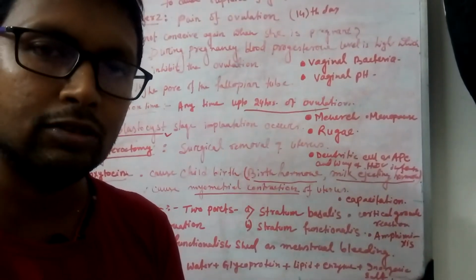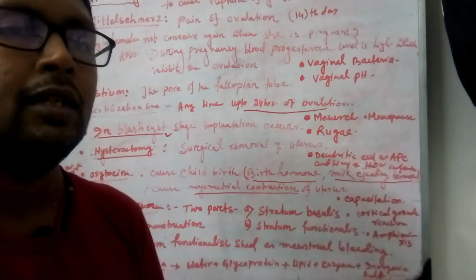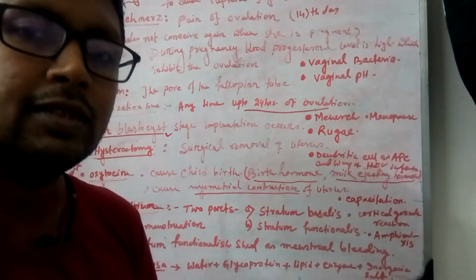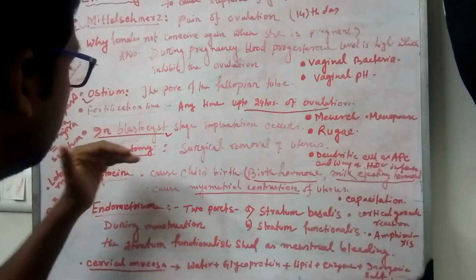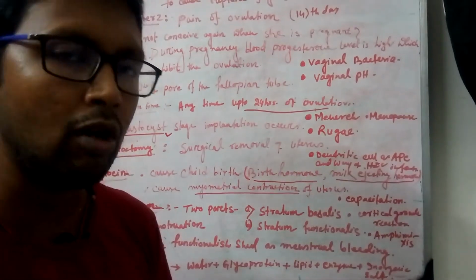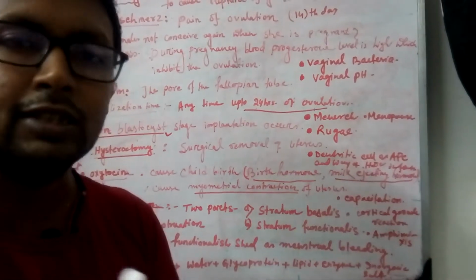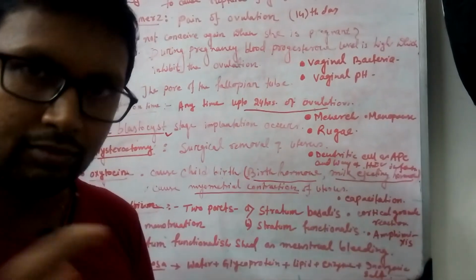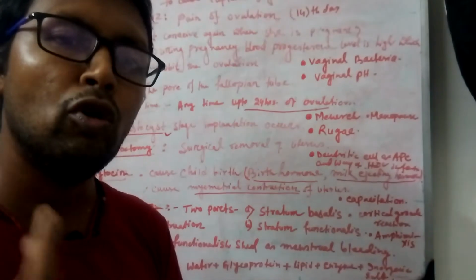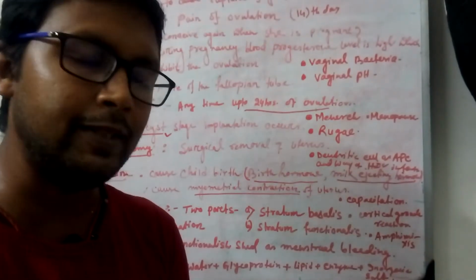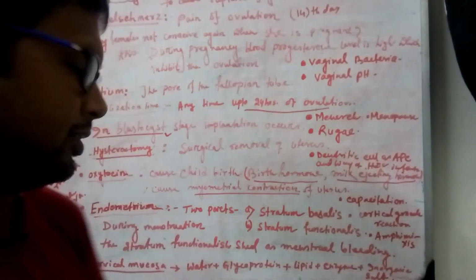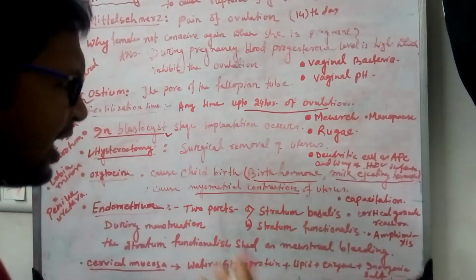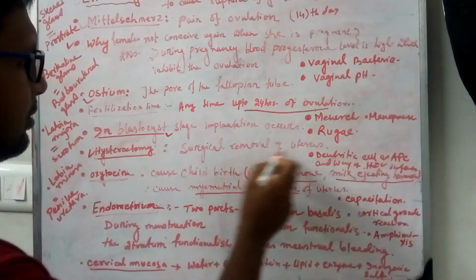In that case, doctors decide that the uterus will be removed by surgery. So this is called hysterectomy, the surgical removal of the total uterus, especially in cancerous patients, and doctors normally take this decision in large tumor cases.